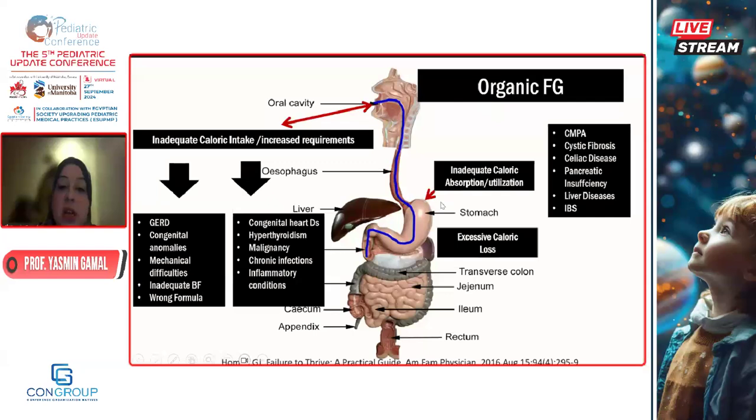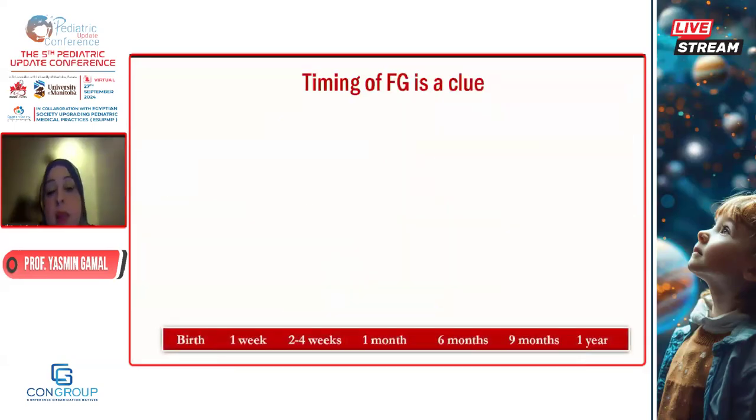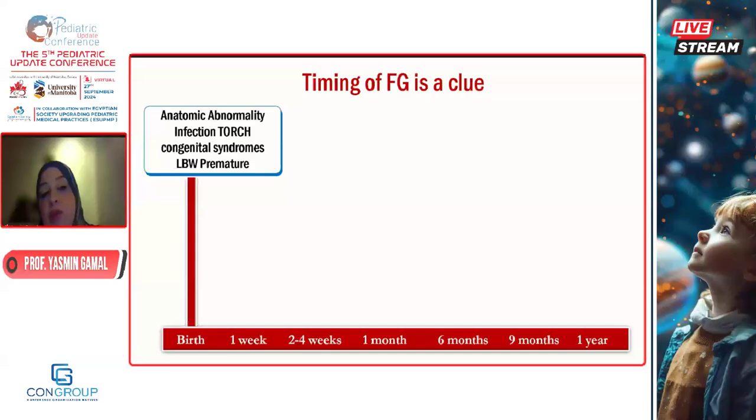Other diseases like hyperthyroidism. Beware that some populations have a specific growth potential, like Down syndrome and CP; they have growth charts of their own. The timing of the growth abnormality also may have a clue. The time of faltering growth may have a clue.